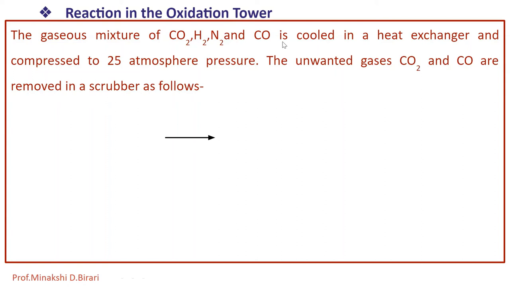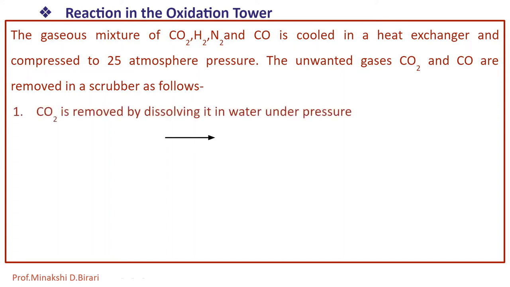and compressed to 25 atmospheric pressure. The unwanted gases, that is carbon dioxide and carbon monoxide, are removed in a scrubber as follows. CO2 is removed by dissolving it in water under pressure, that is CO2 plus H2O, and it is converted into H2CO3, that is carbonic acid. So the CO2, which is an unwanted gas, is removed in a scrubber by using such a type of reaction.